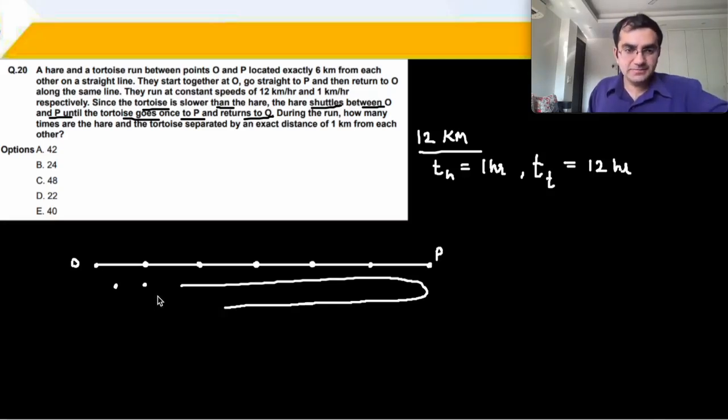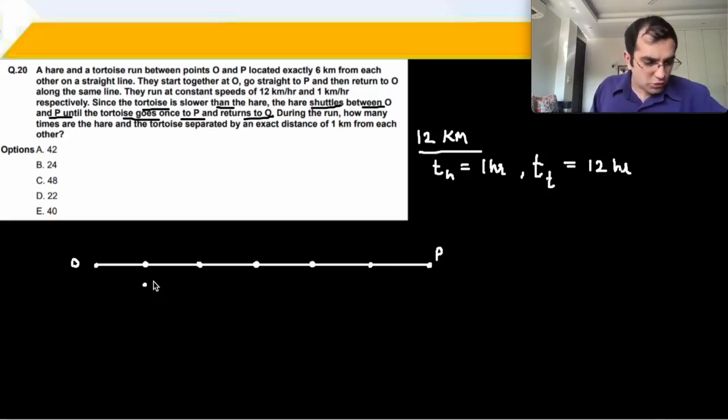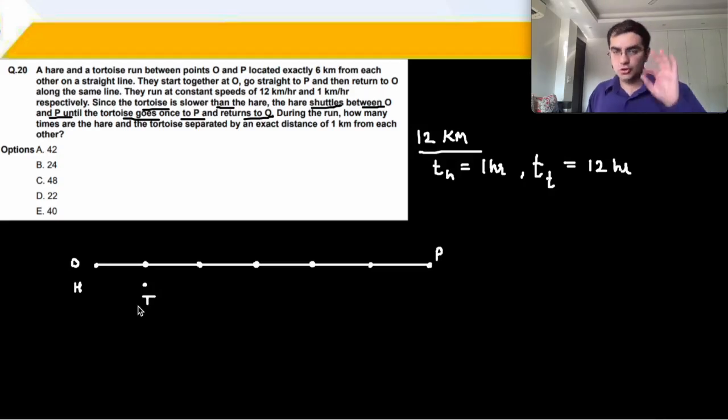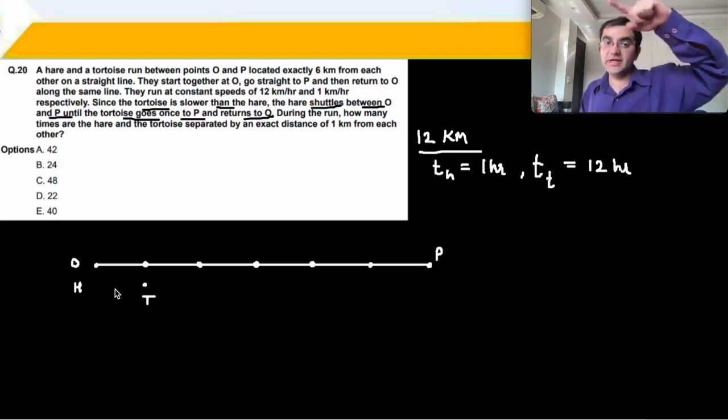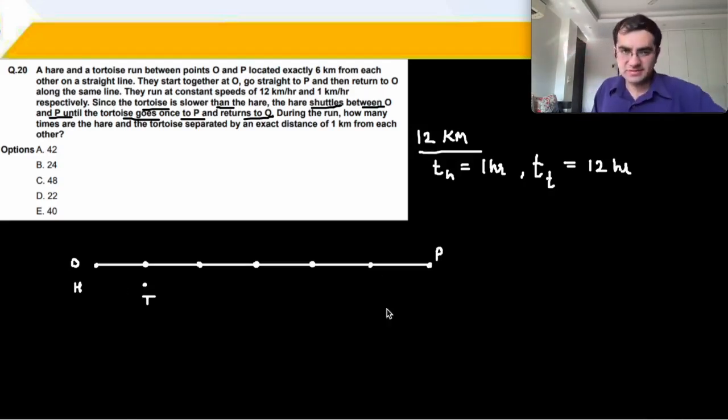And finally, when the tortoise reaches this point, the hare will reach this point. So total thrice in this one round. First round जाते समय hare was 1 kilometer ahead and वापसी पे twice. Once when the hare was still in front of the tortoise and then जब वो वापस उसके पीछे चला गया था. So this has happened thrice. 3 times there was a distance of 1 kilometer between the hare and the tortoise.